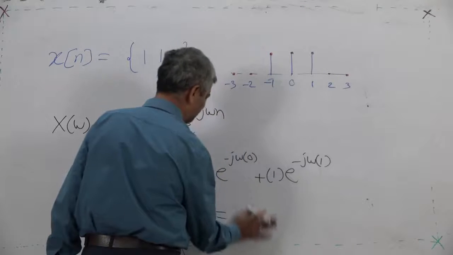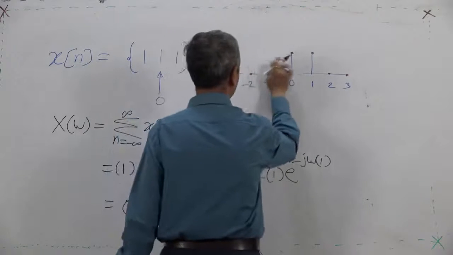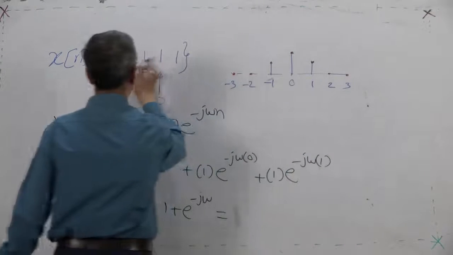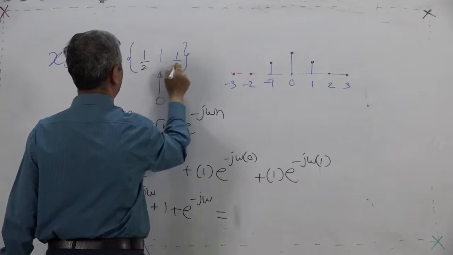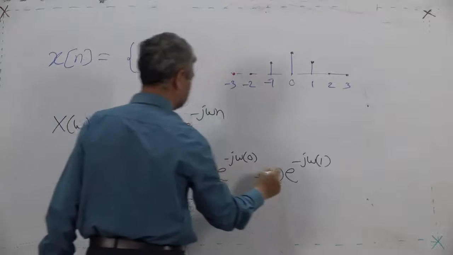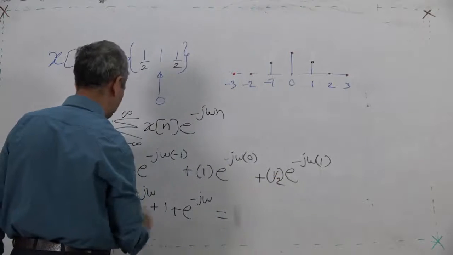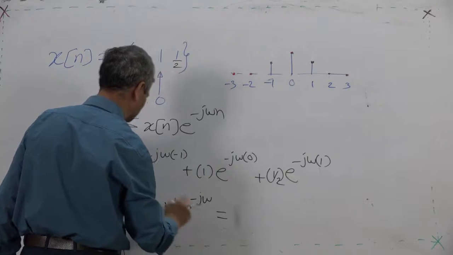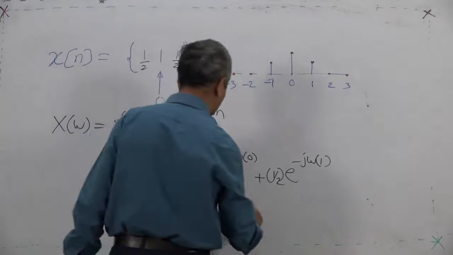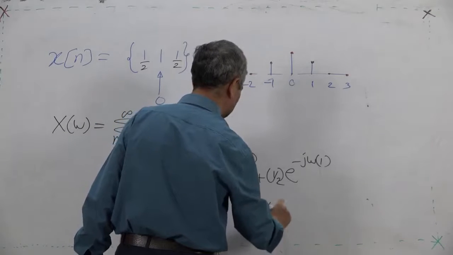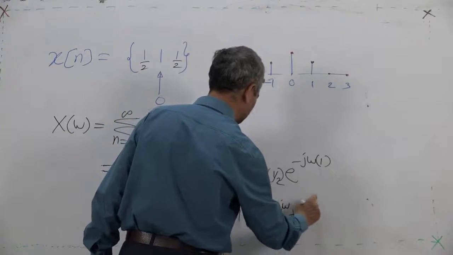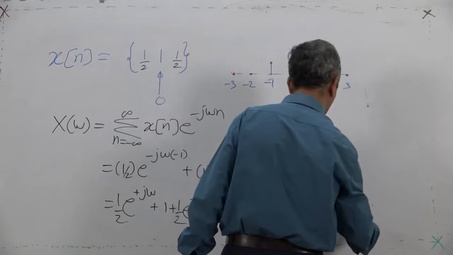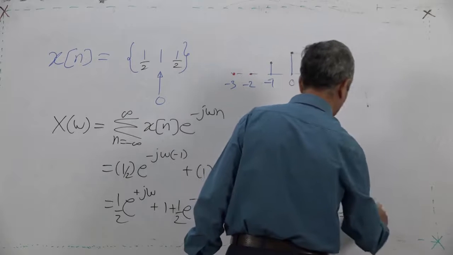Or to make it somewhat simpler, I will make these two as half. So this is half, this is half, just to have somewhat simpler analysis. So 1 plus half into bracket e raised to j omega plus e raised to minus j omega. So that is 1 plus half times 2 cos omega, which is 1 plus cos omega.